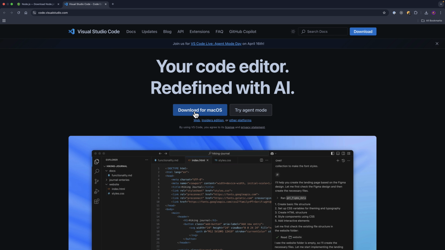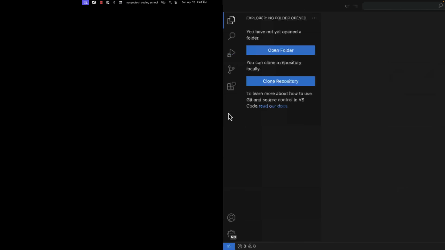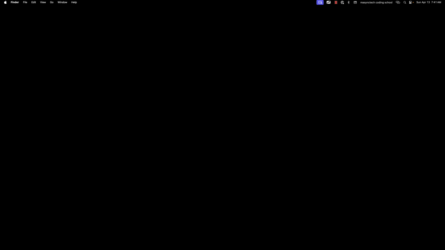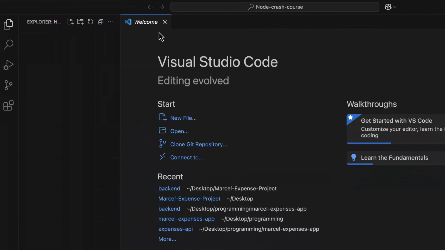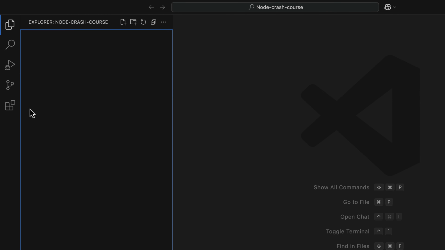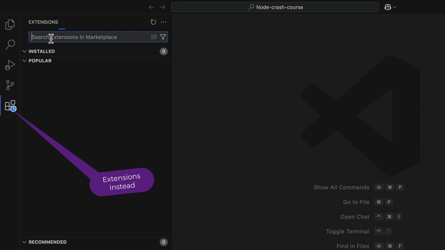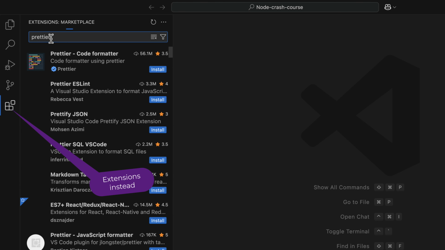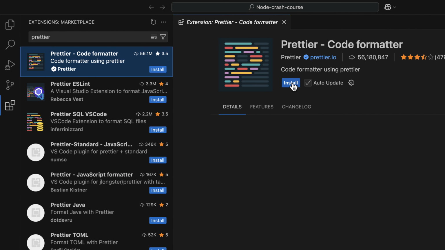So I'm going to download it for my operating system, and I have it already, which is this one. I'm going to have a folder called Node.js Crash Course, and I'm going to open it in my editor, which is this. And let's install a couple of packages. We may need Prettier for formatting our code, which is this, and then install.